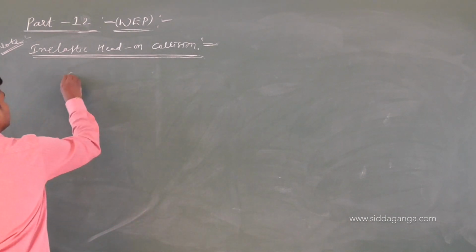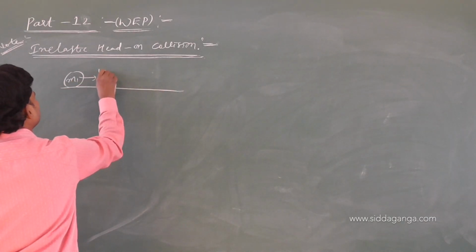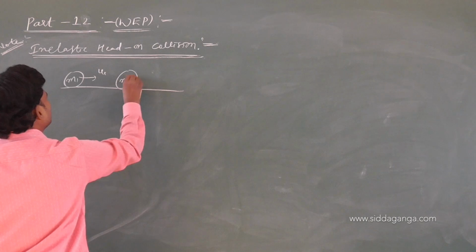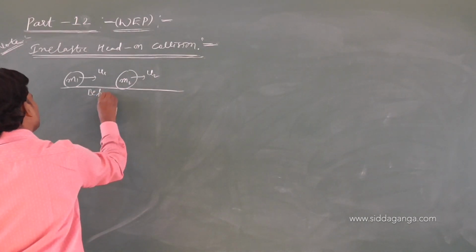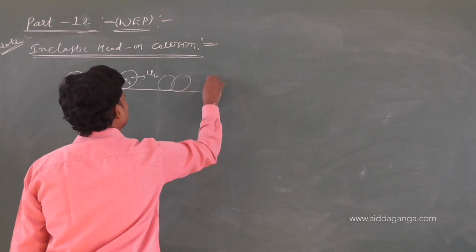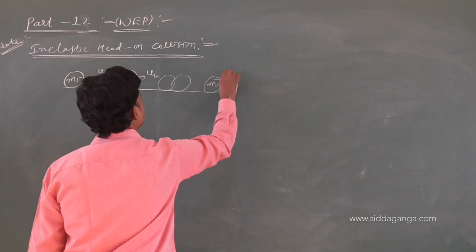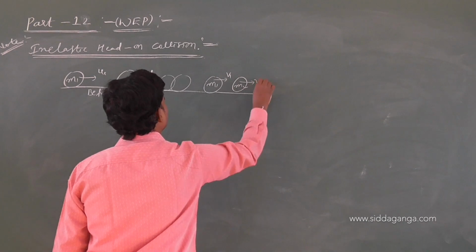A body of mass m1 moves with speed u1 and m2 moves with a speed u2 before the collision. This is before the collision, this is during the collision and this is after the collision. No need of derivations here, only the formula is sufficient.